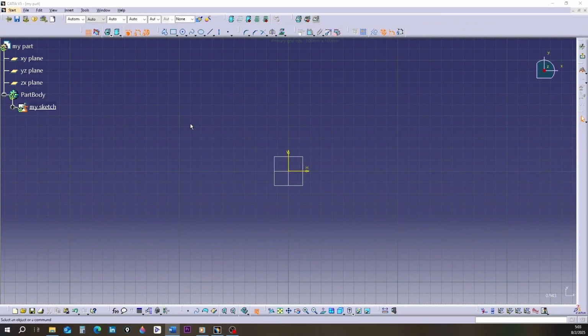Let's start the lesson. In this session, I will explain the conic tool. I'm in the sketch environment right now. I've changed the names Part 1 and Sketch 1. Please enter the sketch environment too and rename them. Move your mouse towards the small black triangle next to the oval shape icon.